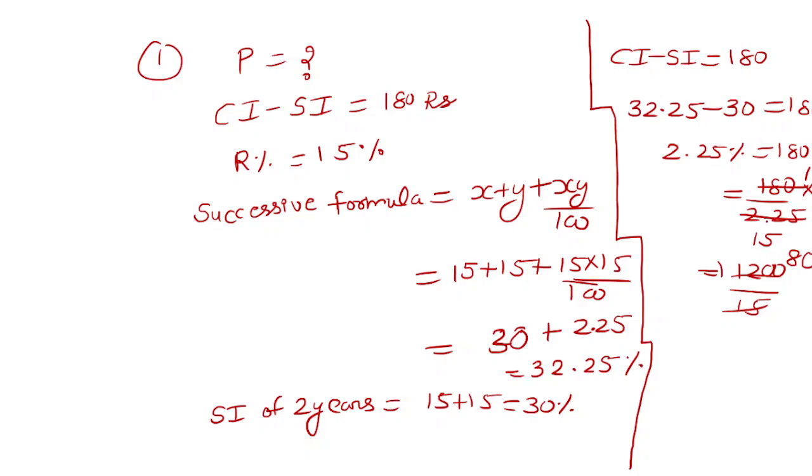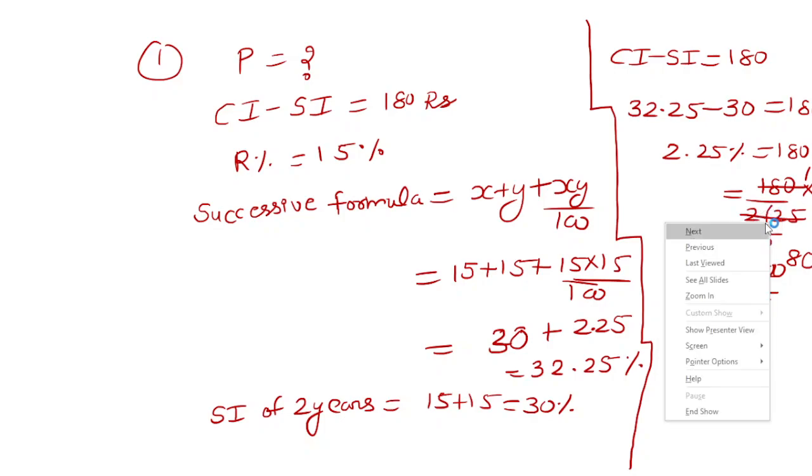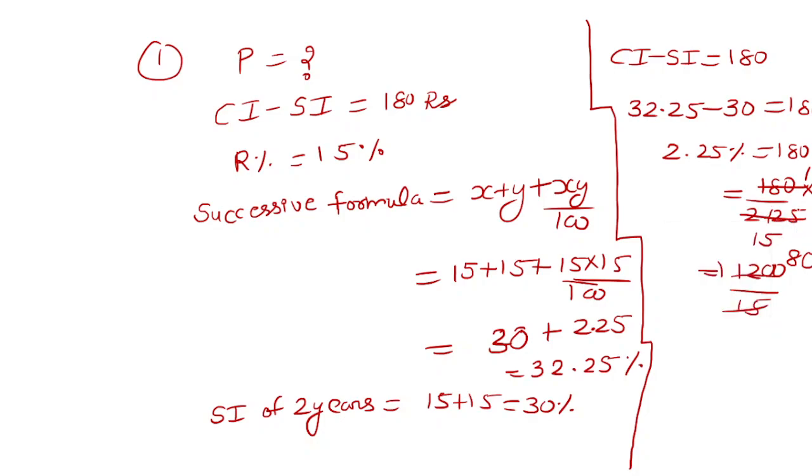So what did we do here? We removed this decimal point, so we get 100 on the upside. Now we got the value of 1%.